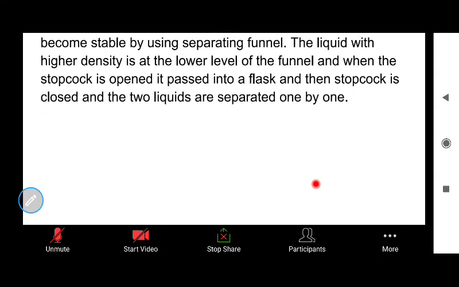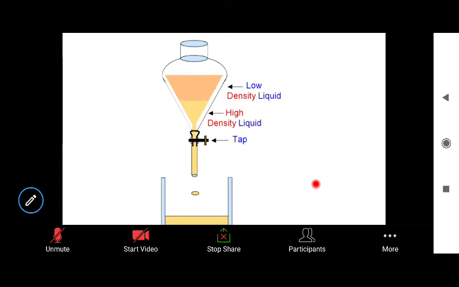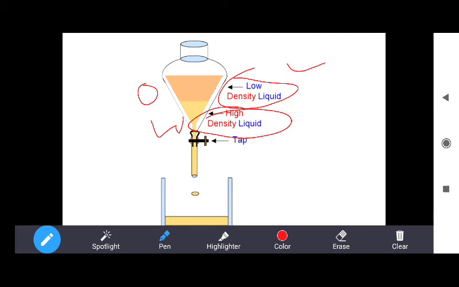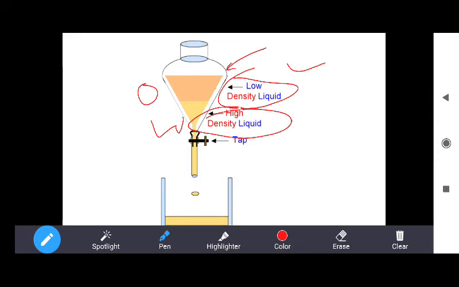For example, I can show you this by a diagram. If you have a mixture of two liquids, one has higher density and the other has lower density. Suppose that this is the water and this is oil. So if you have the mixture of water and oil, this is known as a separating funnel.